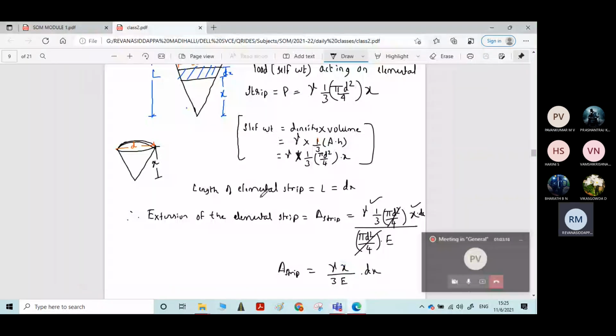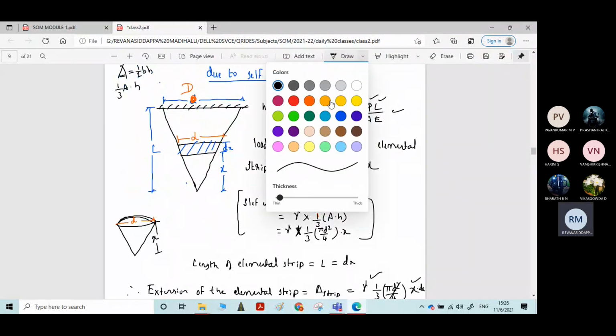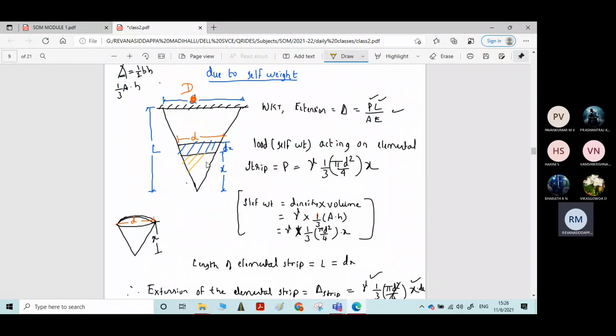Okay. Extension of elemental strip. We know the formula. It is PL by AE. Now what we have to do? We have to substitute the force P which is acting on the elemental strip. What is the force P acting on the elemental strip? Self weight of this portion is the force P which is acting on this elemental strip.